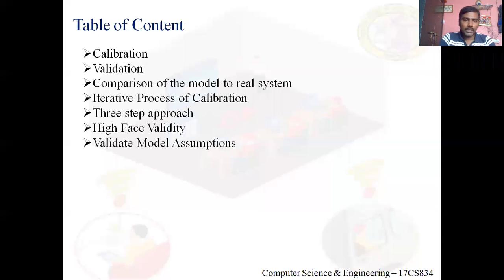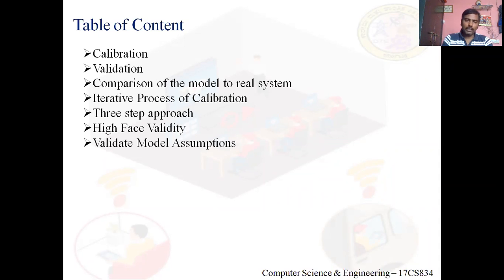Next, the iterative process I mentioned is nothing but calibration. There is a three-step approach for validation. One is something known as face validity, the other one is validating model assumptions, and the third one is validating input-output transformation.